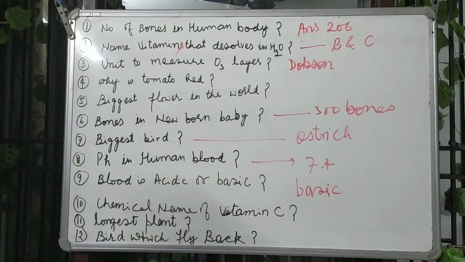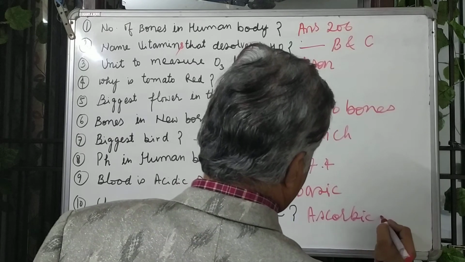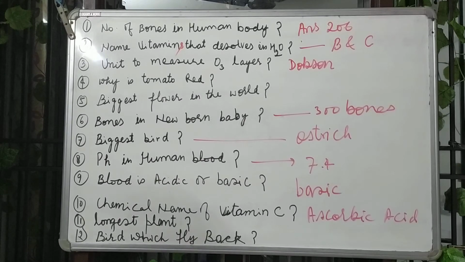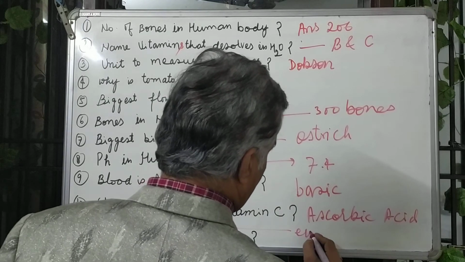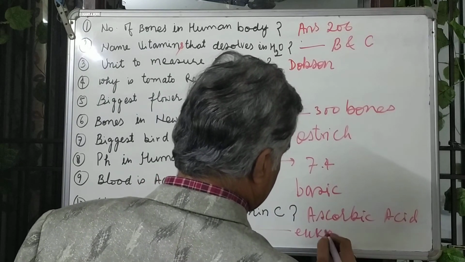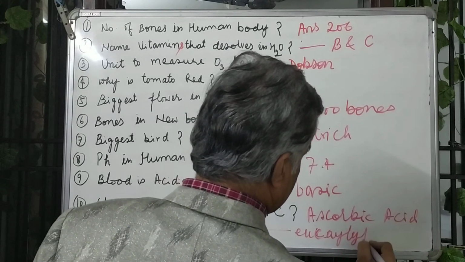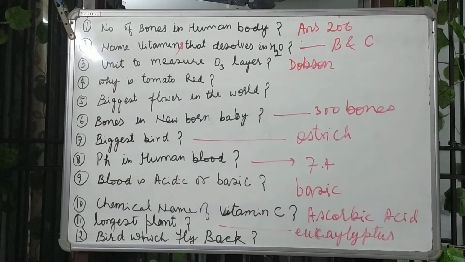And the chemical name of vitamin C. Vitamin C's chemical name is ascorbic acid. And 11th is the longest plant. Eucalyptus is the longest plant. Spelling will be clear.